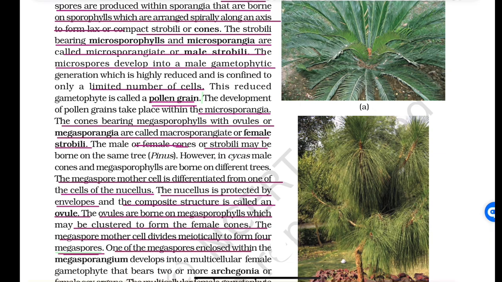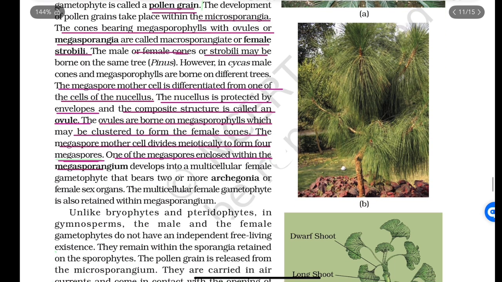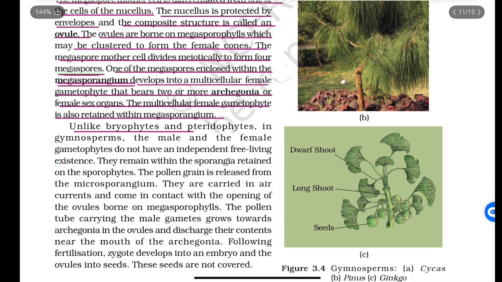One of the megaspores enclosed within the megasporangium develops into a multicellular female gametophyte that bears two or more archegonia or female sex organs. The multicellular female gametophyte is also retained within the megasporangium. Unlike bryophytes and pteridophytes, in gymnosperms, the male and the female gametophytes do not have an independent free living existence. They remain within the sporangia retained on the sporophytes.